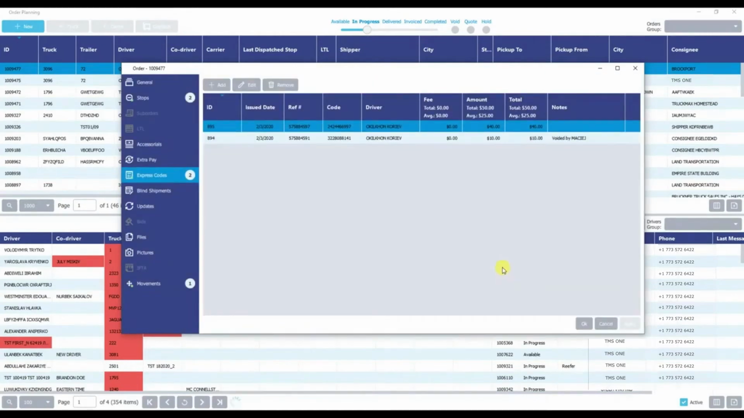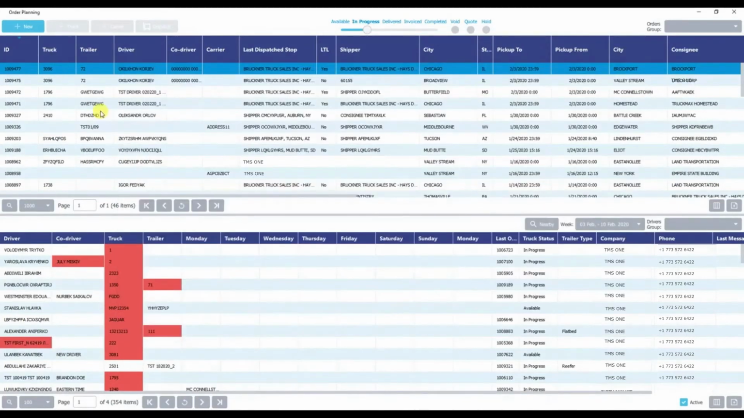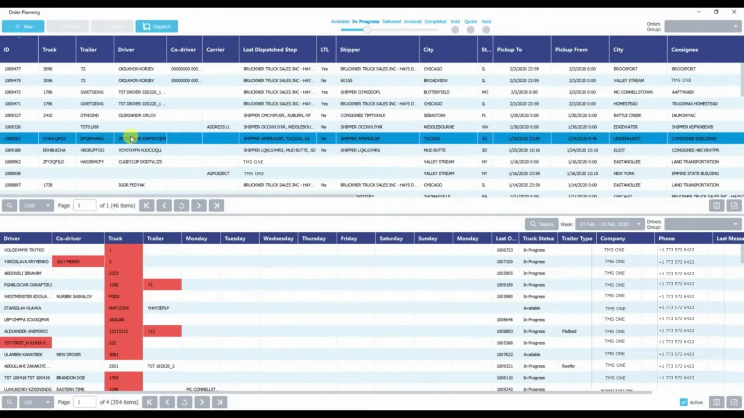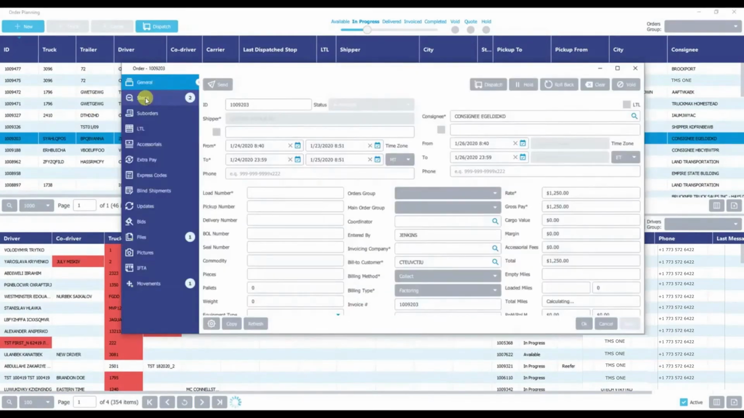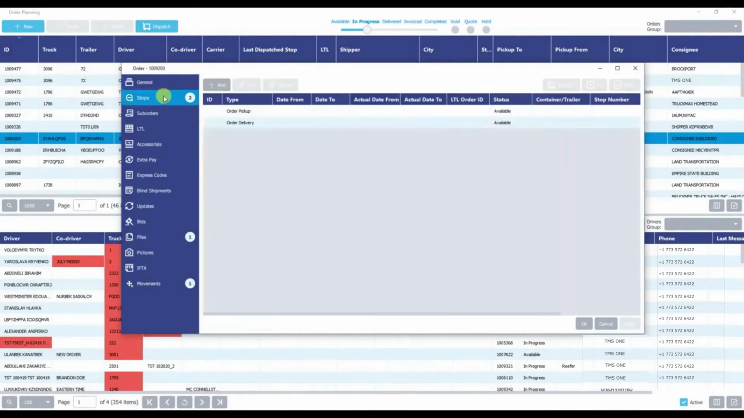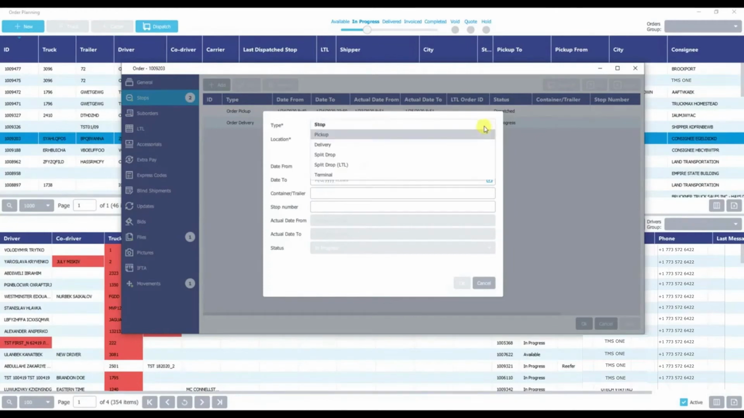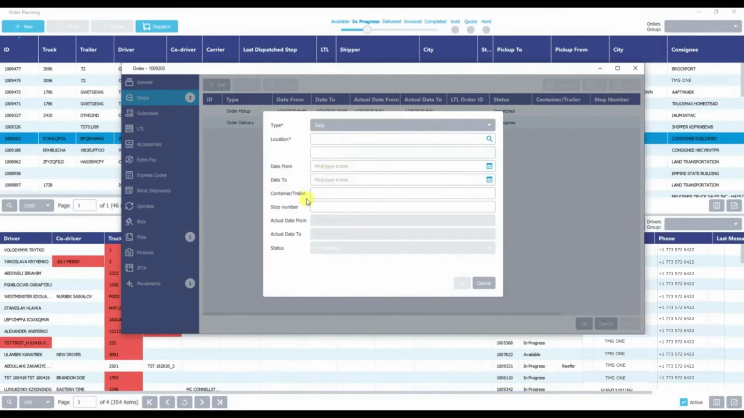So our next change we have regarding this latest update will also be a small one here. Let's open up another order. This will be regarding our stop section. So you're going to be able to now add a stop number associated with any stops that may have been added. So same functionality in terms of selecting the type of stop, the location, date from to.